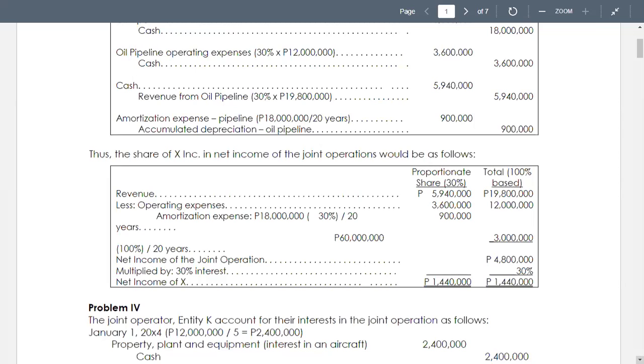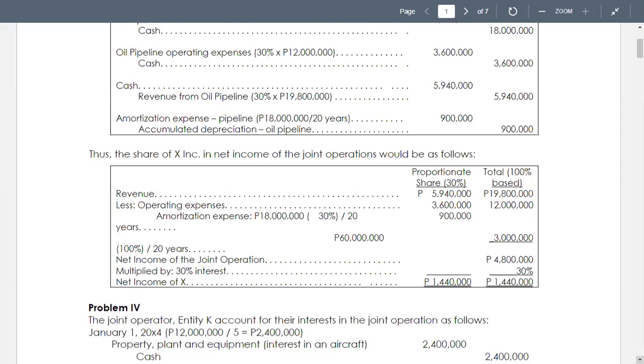The net income of X is 1,440,000. Based on the total, revenue is 19.8 million, draw a single line, and then the total expenses of 15 million.